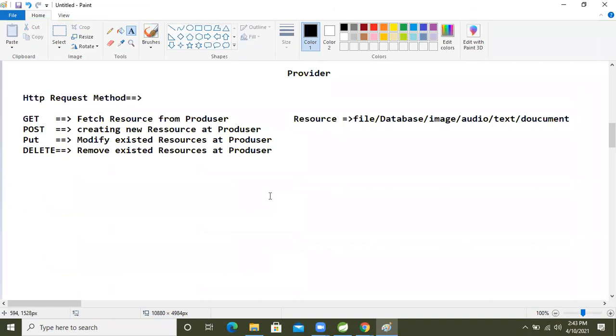Now, we know that in the database also, insert means what? Select operation we are performing. GET means select only. POST means insert the record inside the database. PUT means modification, updating. Whenever we are updating data in the database, that is PUT. DELETE means I want to delete the resource from the database. Like that, these methodologies are there.